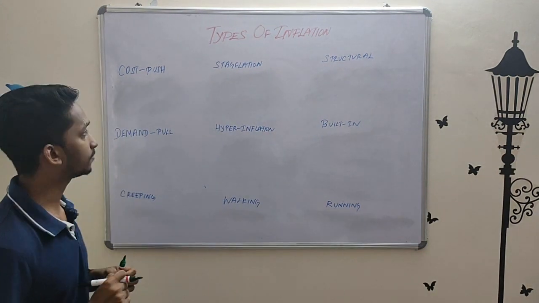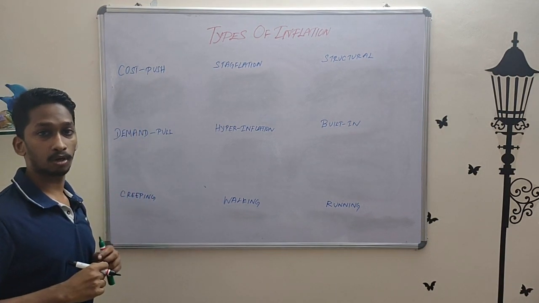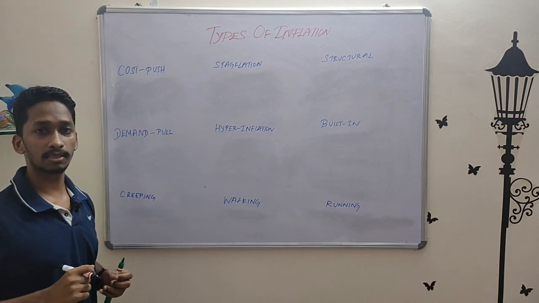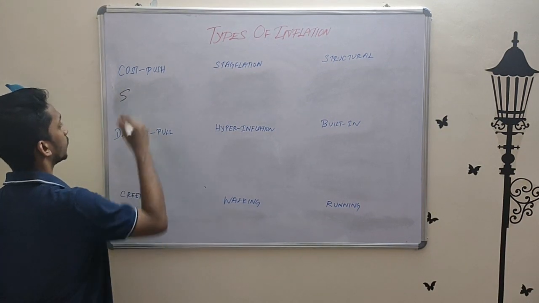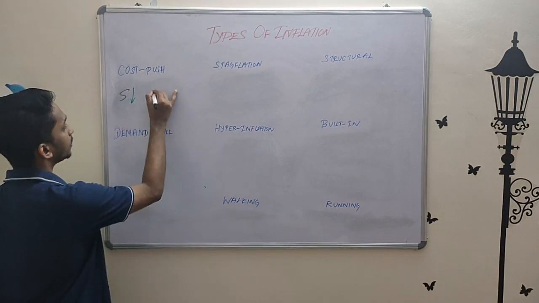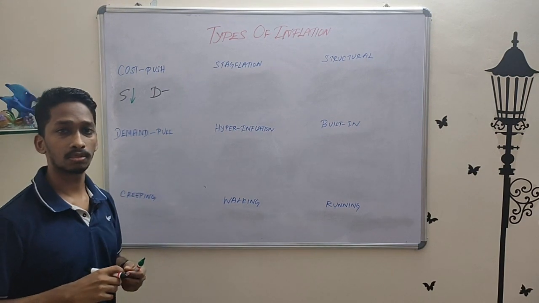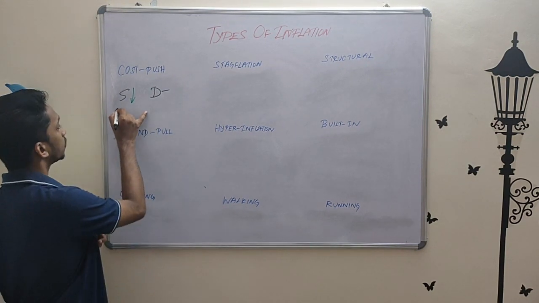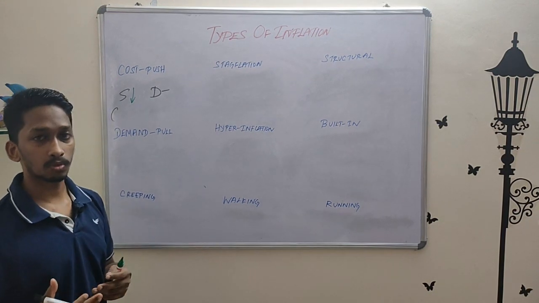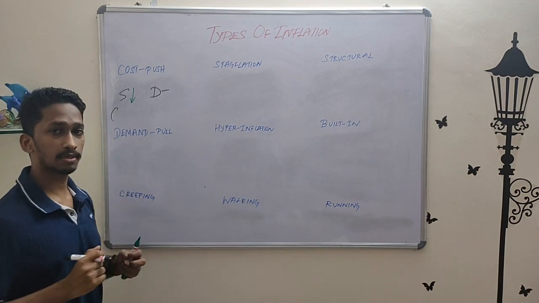Okay. Now let's look at them separately. First of all, we have cost push and demand pull inflation, supply and demand side. So for cost push inflation, when the supply falls while the demand stays constant, it's called cost push inflation. There's also another side to it, which you could say is situation number 2, a second type of cost push inflation.